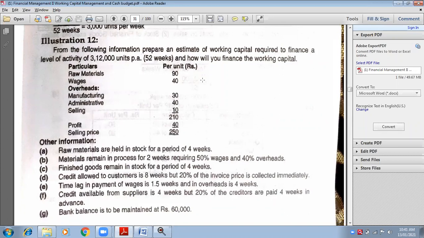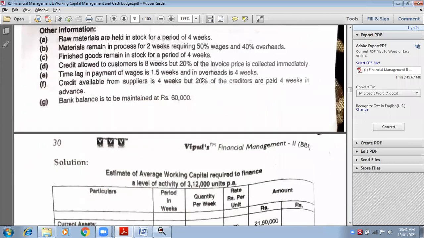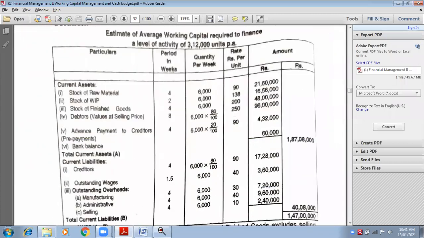What is your answer? 4,32,000. Advance payment to creditors is 4,32,000. Is this your answer? Yes, ma'am.